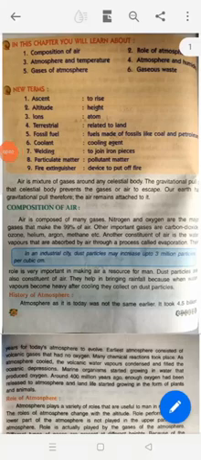Good morning, class 7. Today we will start chapter 3, Air. First, you will be writing the new terms in your notebook.